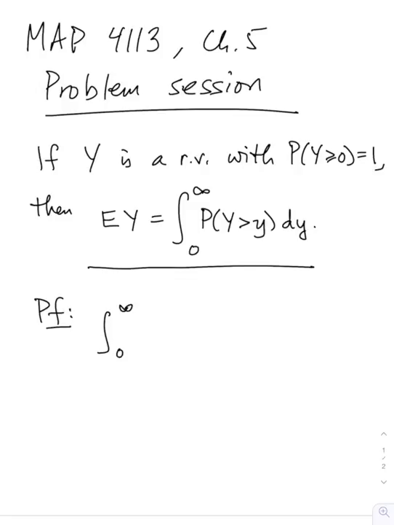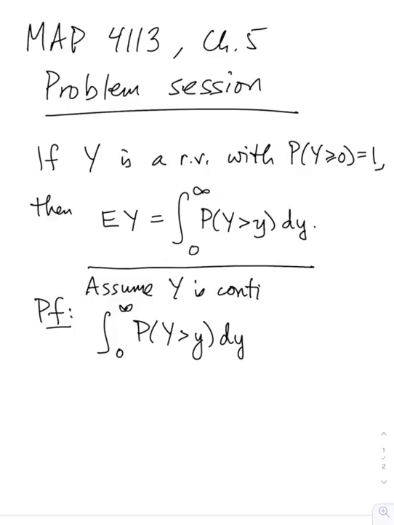Let's start on the right-hand side. And this is not going to be a general proof for any random variable. We're going to assume in the proof that Y is a continuous random variable, so it has a density. But this result doesn't need that. Just the proof I'm showing you needs it. There's a different proof that works for any random variable, but I can't show that to you. That's beyond the scope of our class.